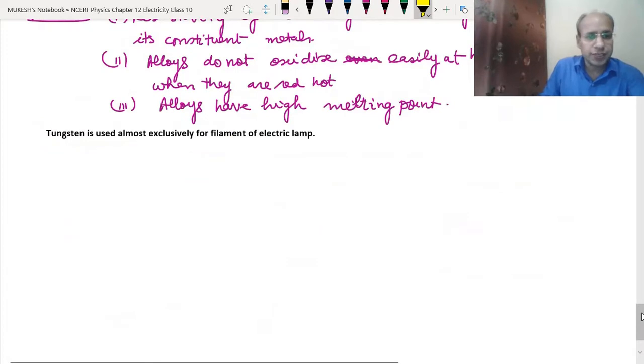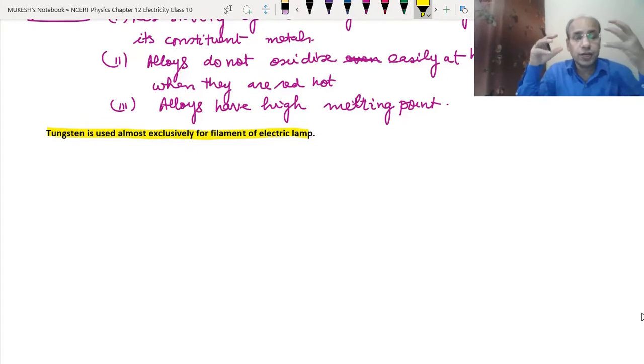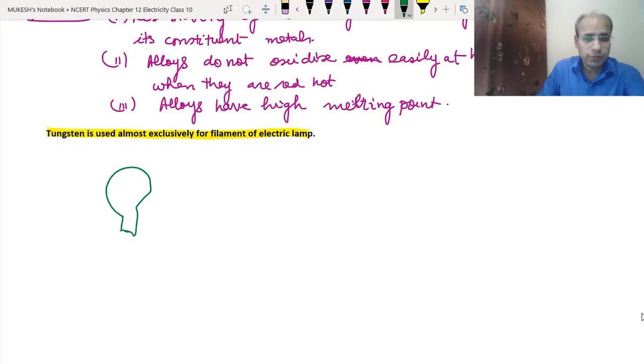The next question is, why is tungsten used almost exclusively for the filament of an electric lamp? We must have seen the old type of bulb; nowadays we have LEDs, so many may not have seen it. You can search on Google how they look, or find one in your nearest vicinity. Suppose this is the bulb. Here we have the electric filament, and this filament is made of tungsten. What is the reason that it is used for the filament of the electric bulb?